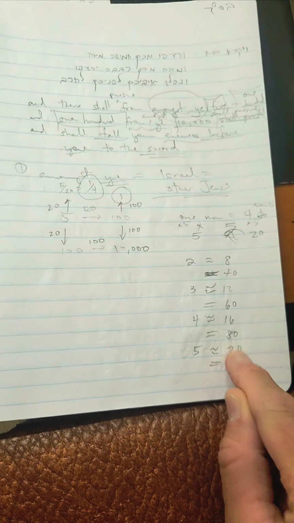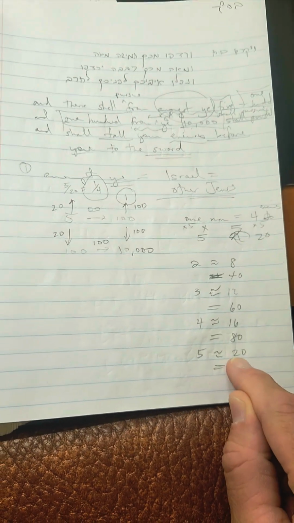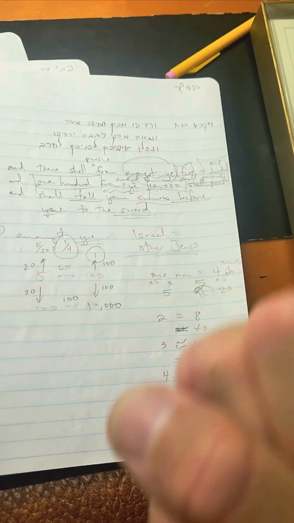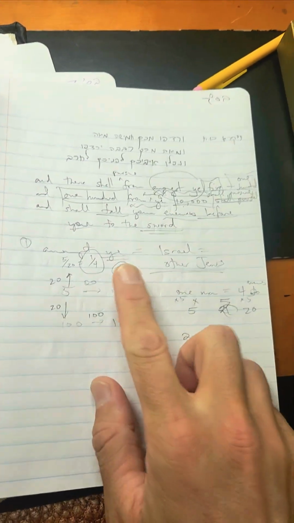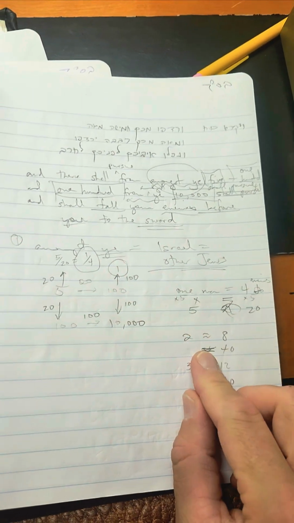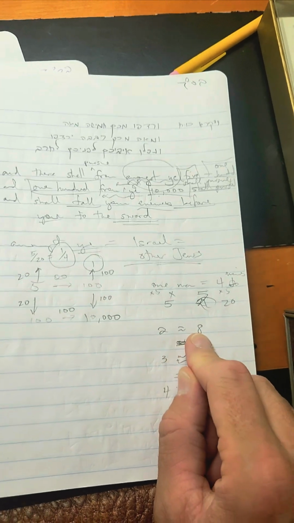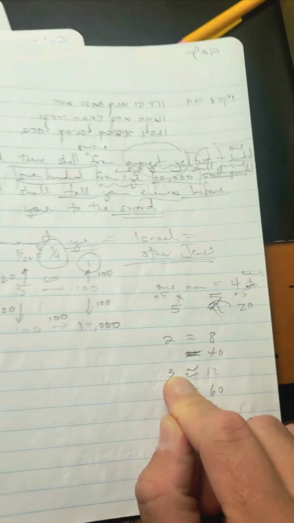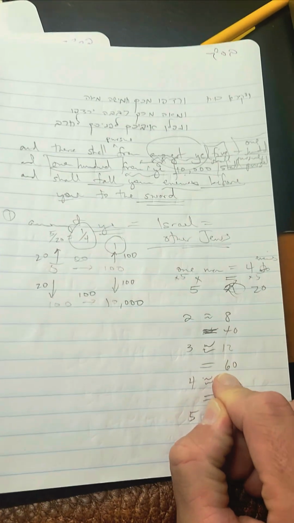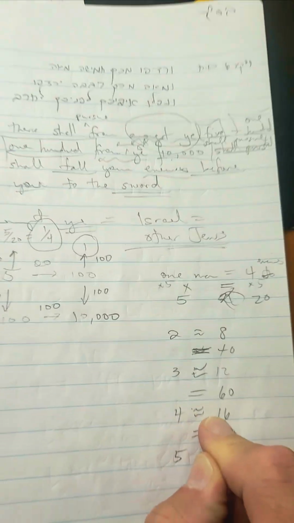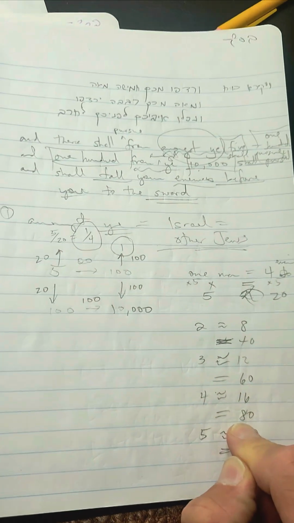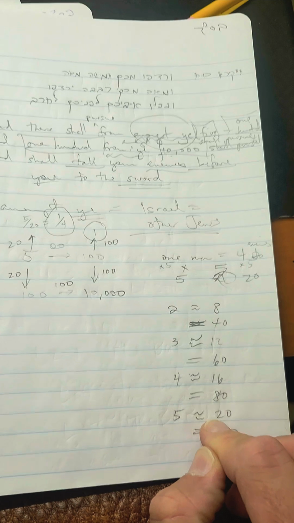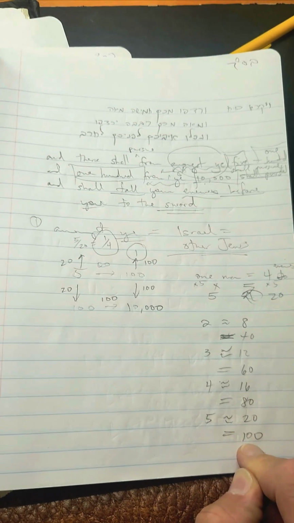Because 20 and 100, they're related by a factor of 5. 100 is 5 times 20. When we work together, we're 5 times stronger. And I'll show you how that works. It looks like this. 1 can pursue 4. But instead of 2 being able to pursue 8, 2 can pursue 5 times as many as 8, which is 40. And 3 can pursue 5 times as many as 12, which is 60. And 4 can pursue 5 times as many as 16, which is 80. And 5 can pursue 5 times as many as 20, which is 100.